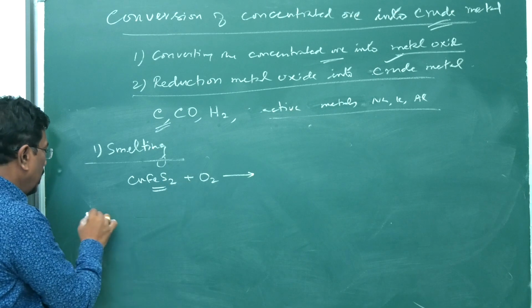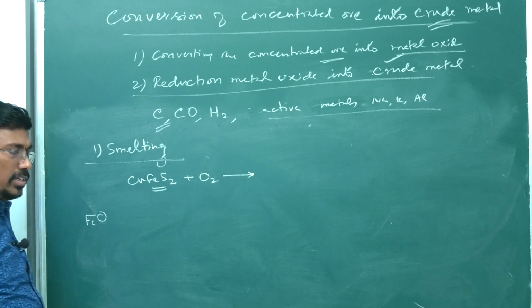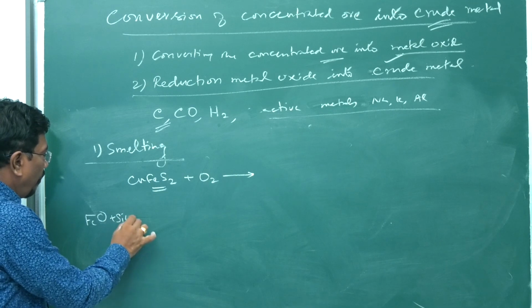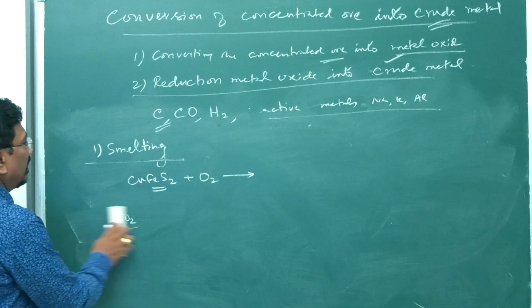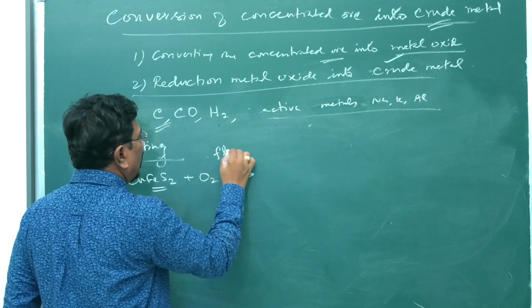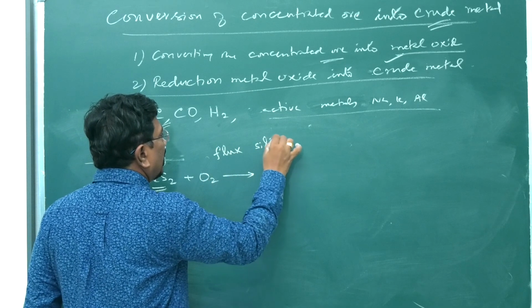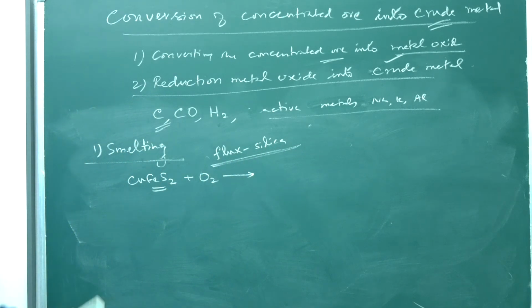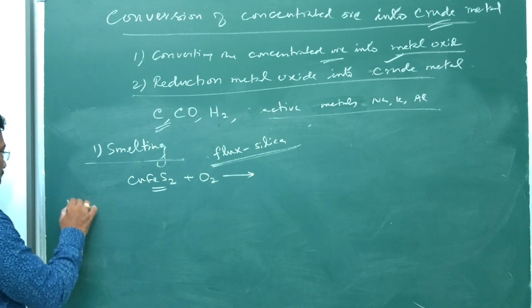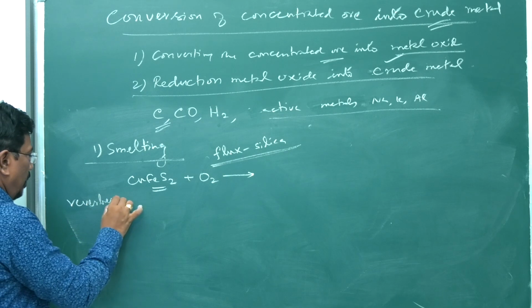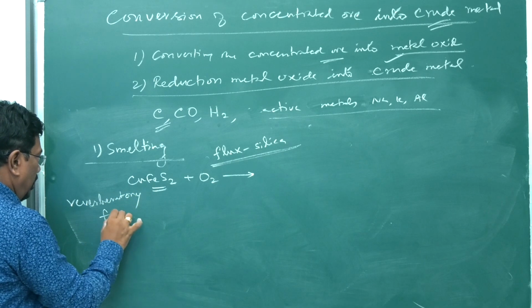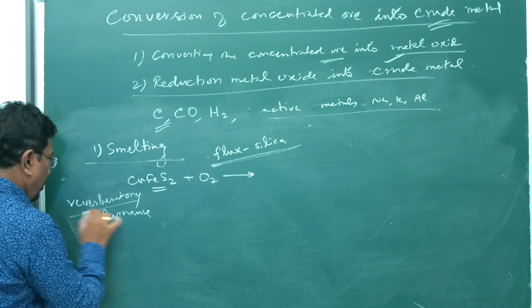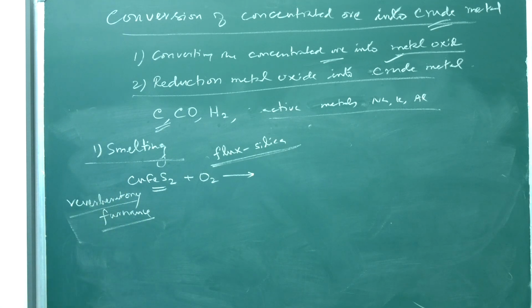Iron upon roasting becomes iron oxide. If it combines with silica, it may form slag. Therefore, we add acidic flux, silica. Silica is the flux that we are adding with copper pyrites. So, copper pyrites ore is roasted with air in a reverberatory furnace. A smelting furnace was used for converting iron ore; here, a reverberatory furnace.